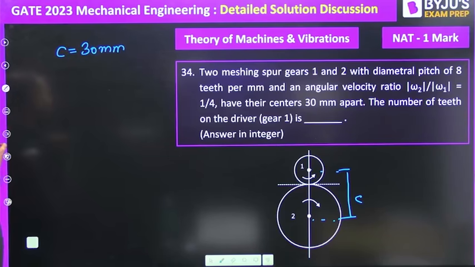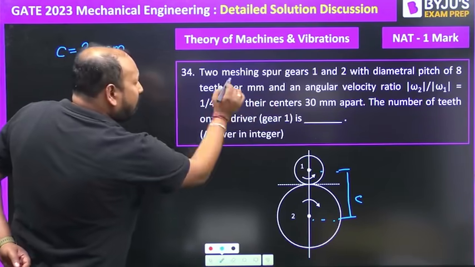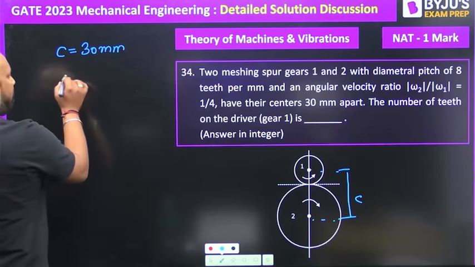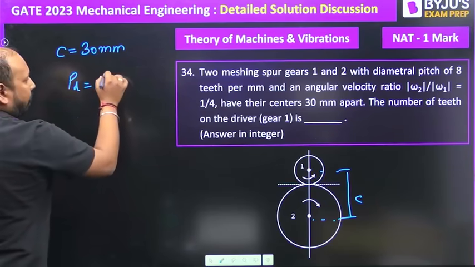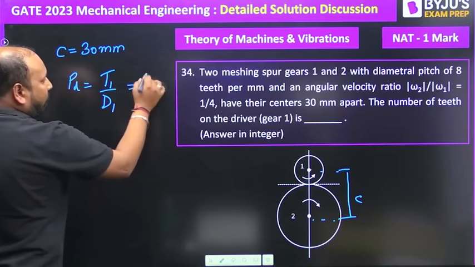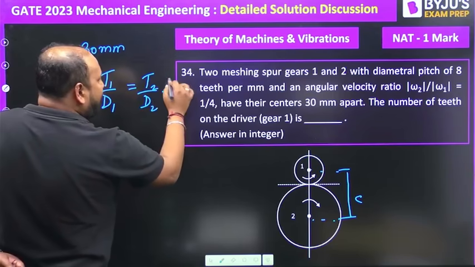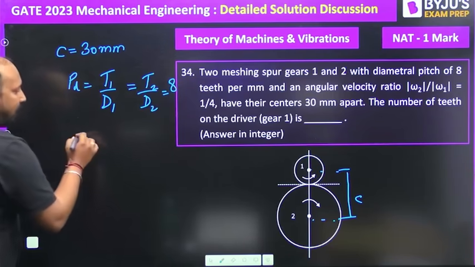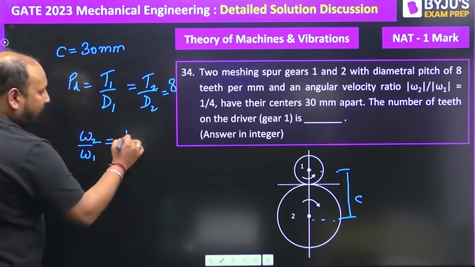The diametral pitch PD is equal to T1 by D1, which is equal to T2 by D2, that is equal to 8. They have already given omega 2 by omega 1 equal to 1 by 4.